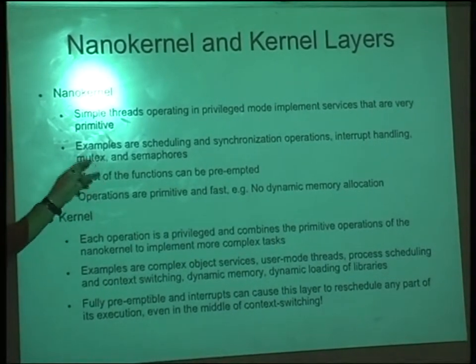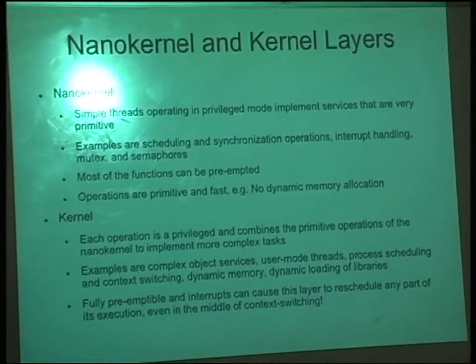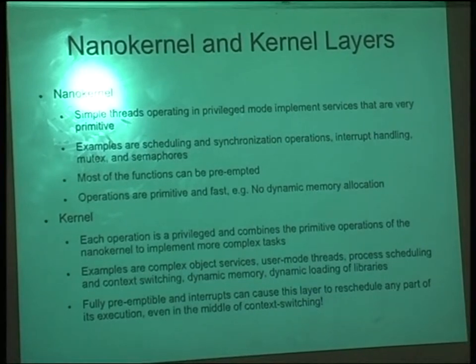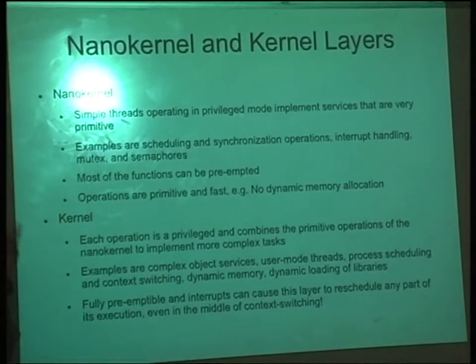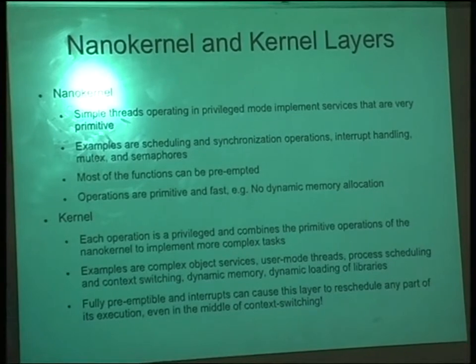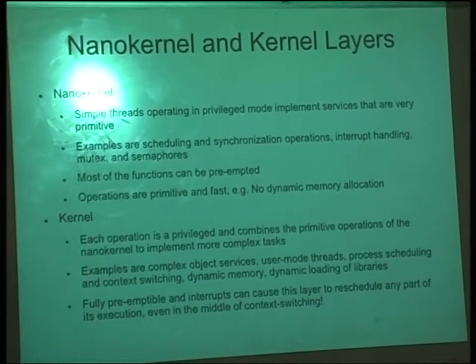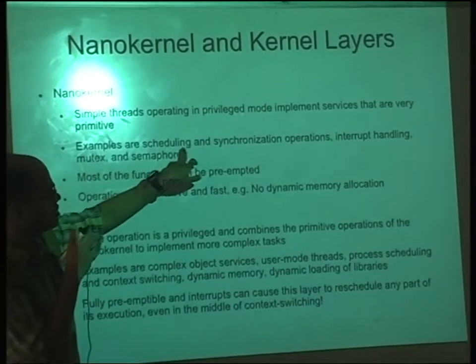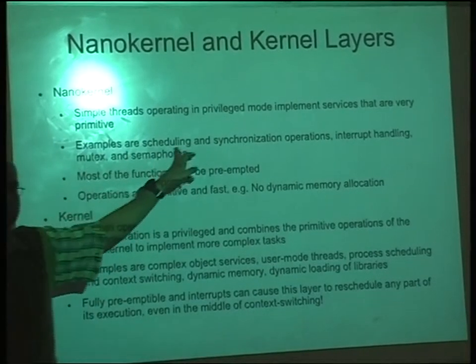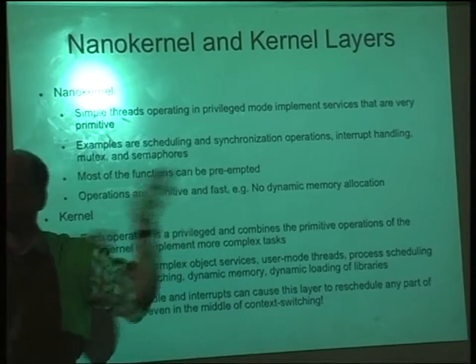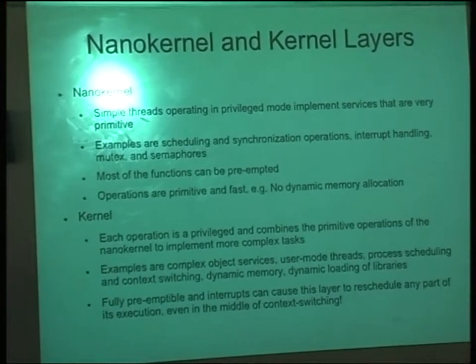Do you know what mutex and semaphores are? Mutual exclusion. So when two processes are accessing the same data, and at least one is writing, right? Then you have to make sure that the data is not corrupted. Otherwise, the value will be corrupted. So all the basic things like scheduling, synchronization, interrupt handling, these mutexes and semaphores are handled by the nano kernel, and that's it. So that gives you the basic operating system.